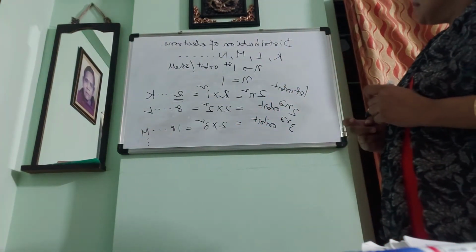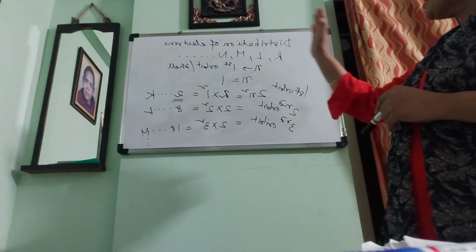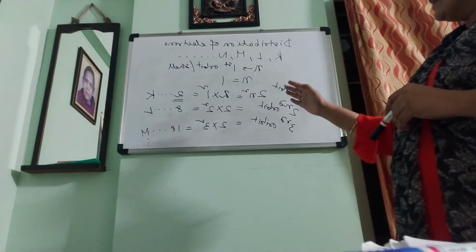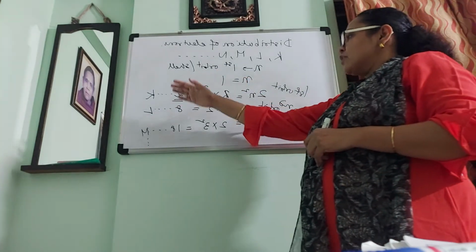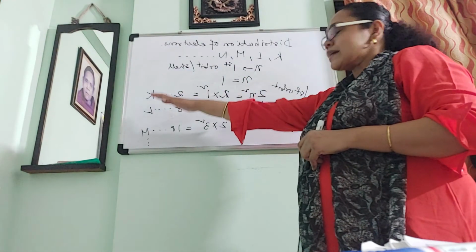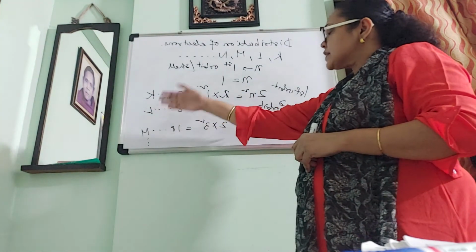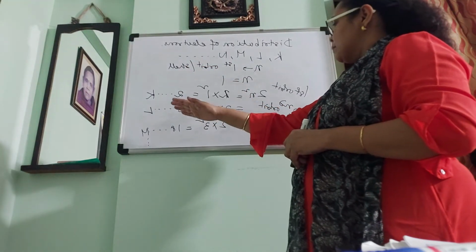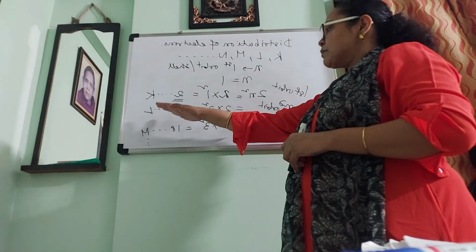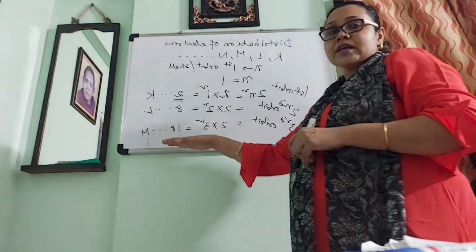So the electrons are distributed in a cell. The first orbit or first cell has a maximum of 2 electrons. In the second orbit, the second cell, the maximum number is 8, then 18, and so on.